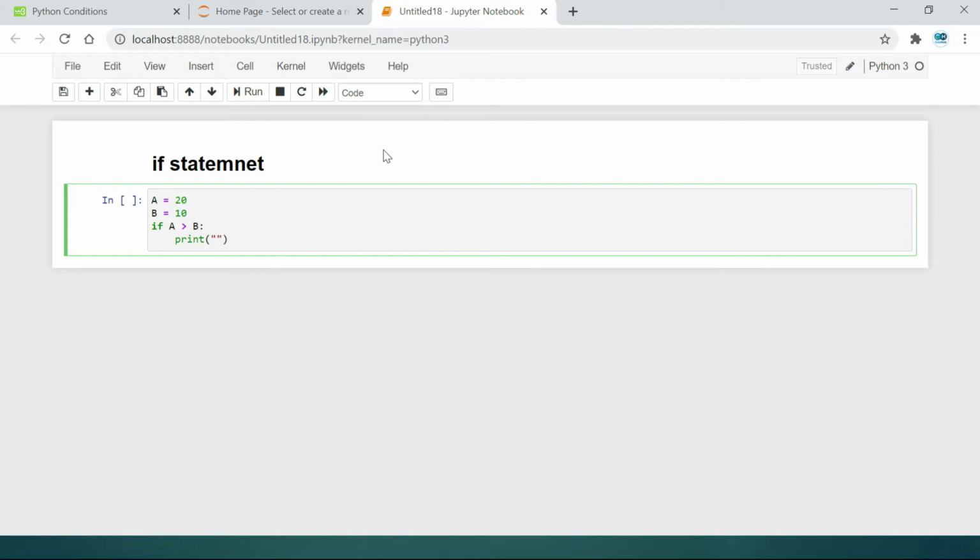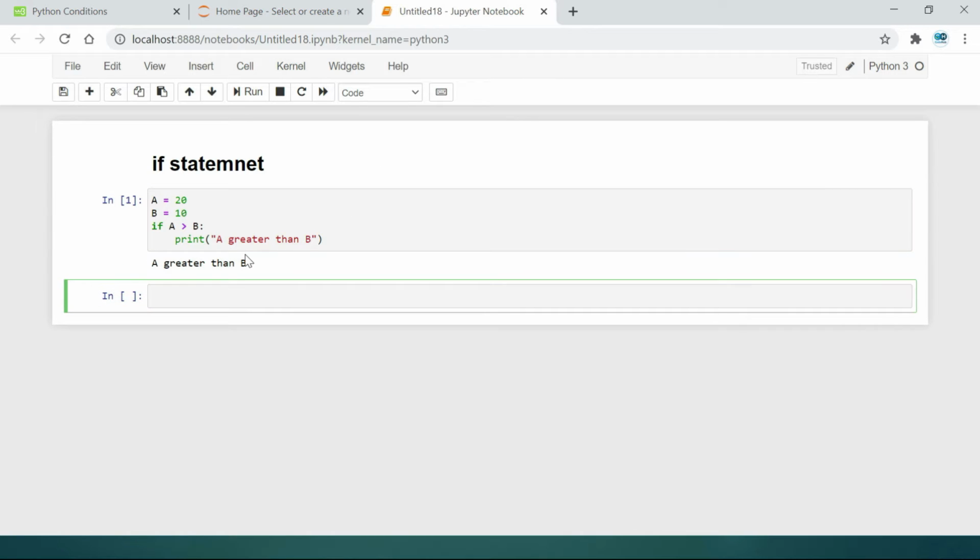Like, a is greater than b. Let's run the program. Shift Enter. Yes, a is greater than b. The value 20 is greater than the value 10, so it prints that a is greater than b.